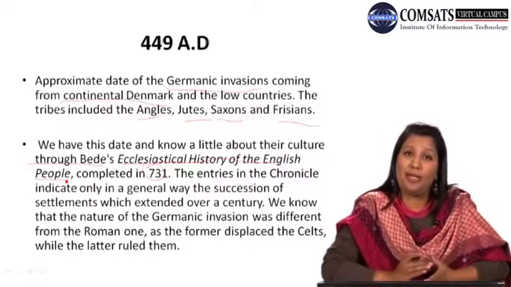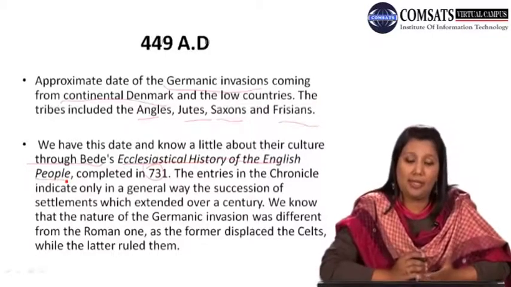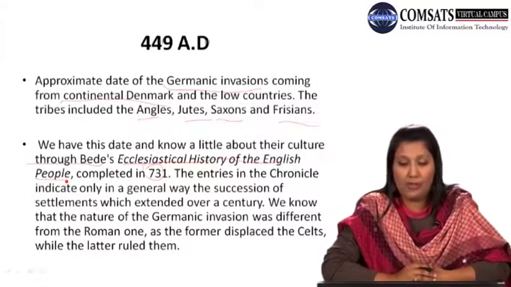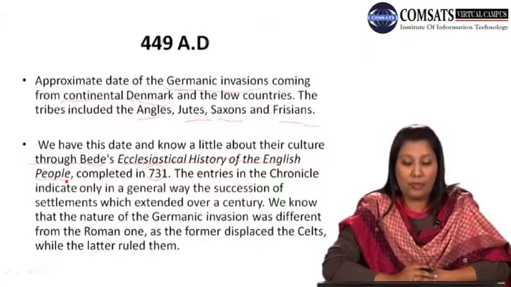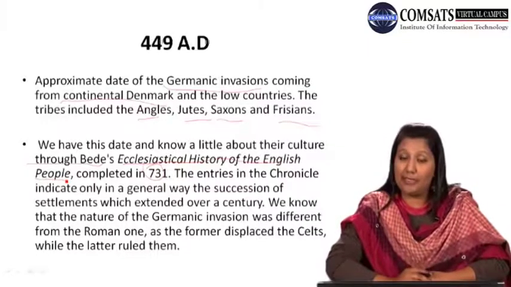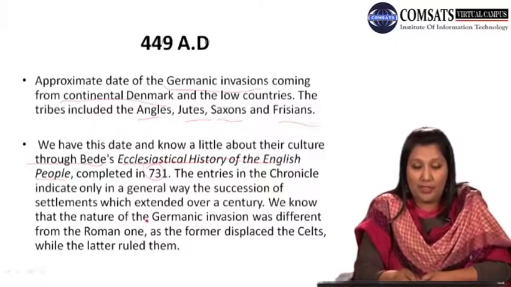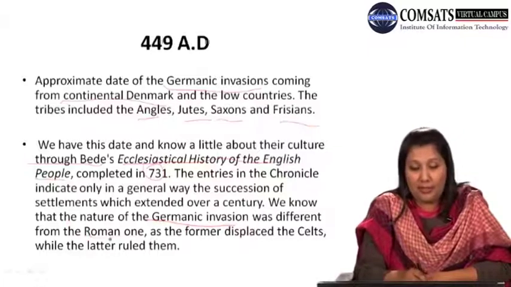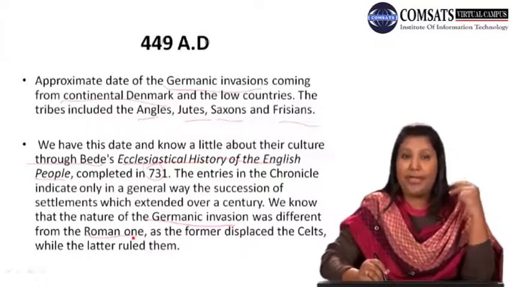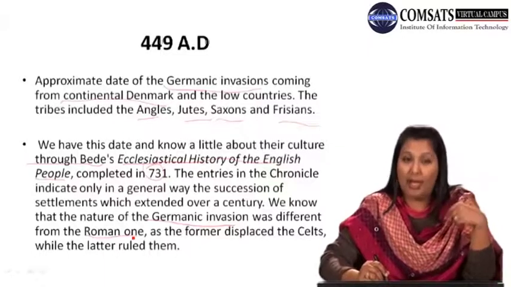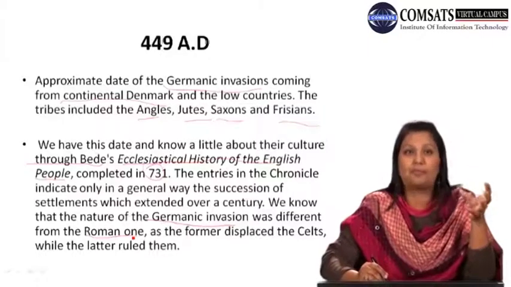It kept invading, it kept expanding, and it extended over almost a century. We know that the nature of the Germanic invasion was different from the Roman one, as the former displaced the Celts while the latter ruled them. Yes, there are two important points right now. There were two main kinds of invasions that were made. The first one was the Germanic invasion, and the second was the Roman invasion.